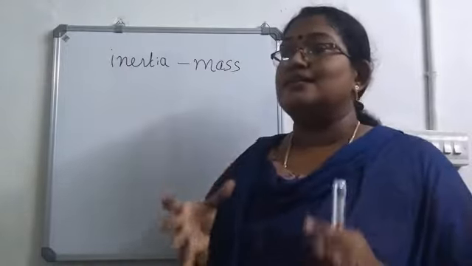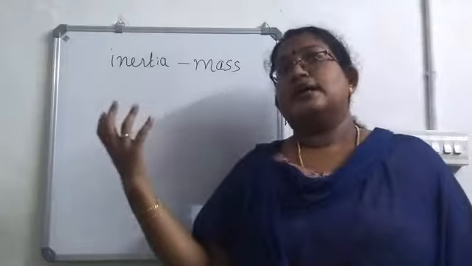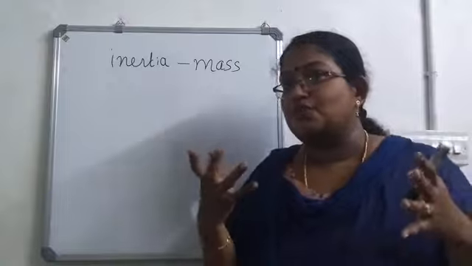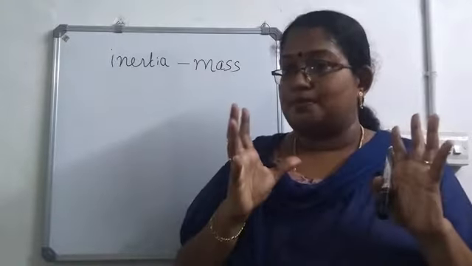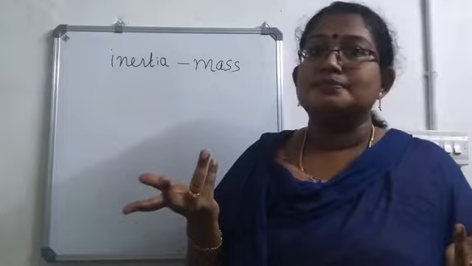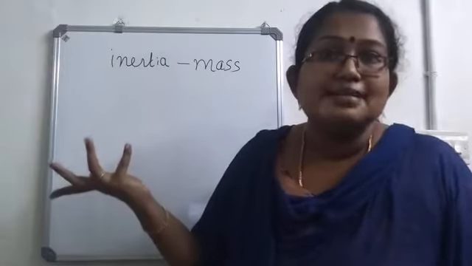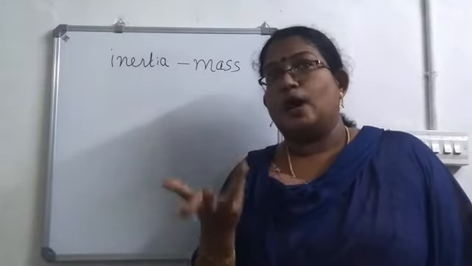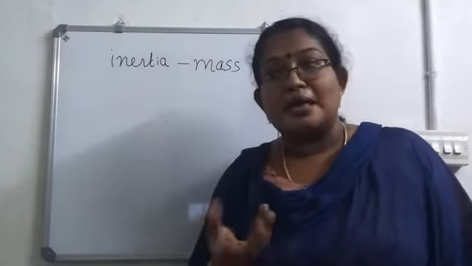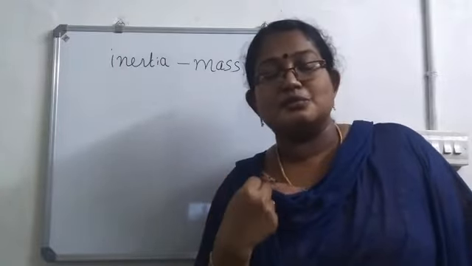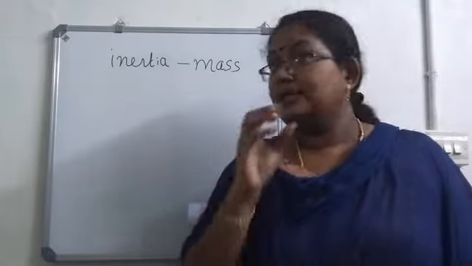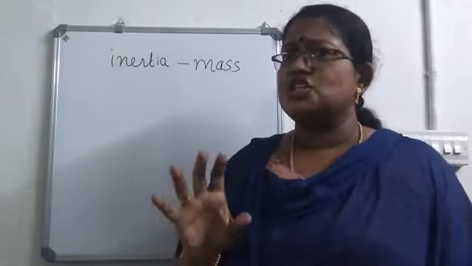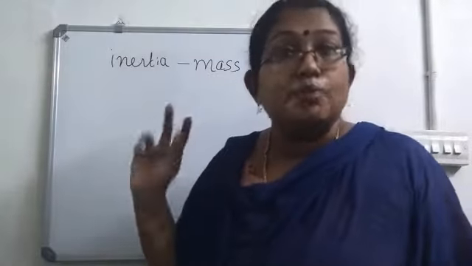Now, which one is easier to stop? If a cricket ball and a tennis ball are coming, and you want to take a catch, which one is easier for you to stop? Naturally, it will be the tennis ball, isn't it? It is difficult to stop a cricket ball. Why? Because its mass is more. But when you are considering a tennis ball, since its mass is less, we can stop it easily. Okay? So, is it clear? Inertia depends on the mass of the body.